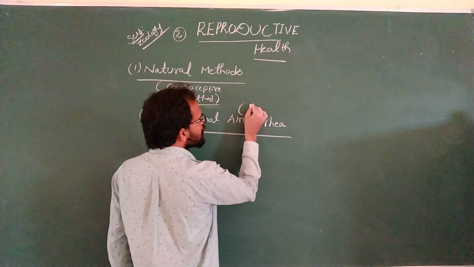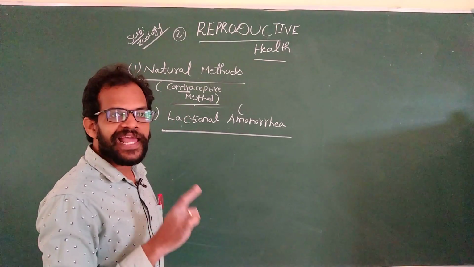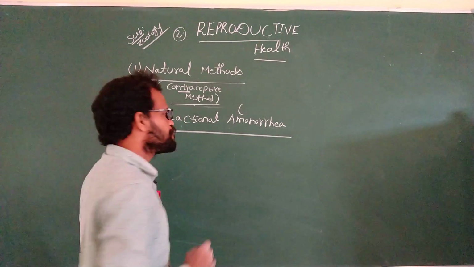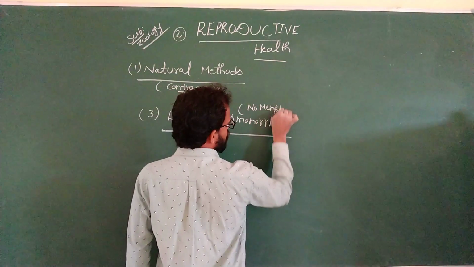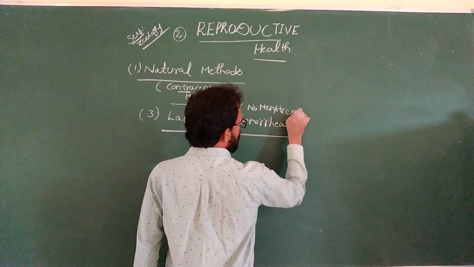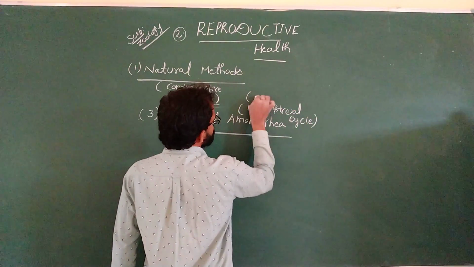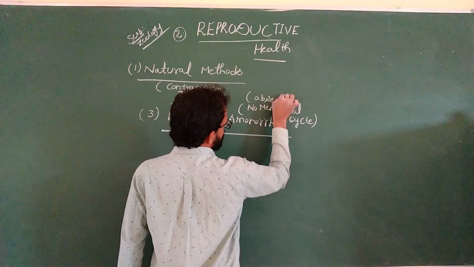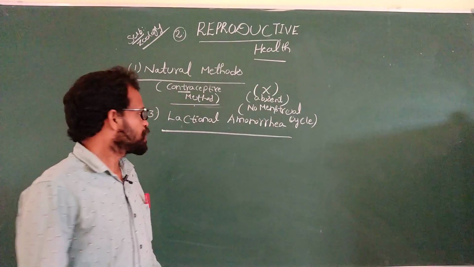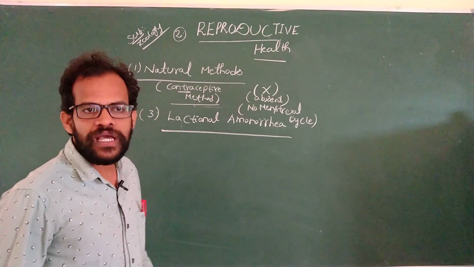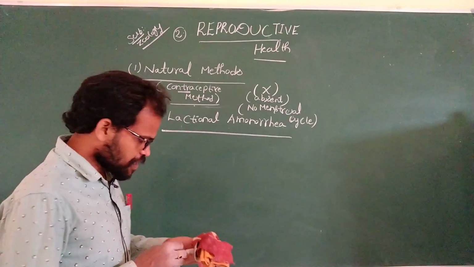Amenorrhea is nothing but the menstrual cycle being absent. No menstrual cycle at the time of the lactation period. Coming to lactational amenorrhea, how is this a natural method to prevent pregnancy?